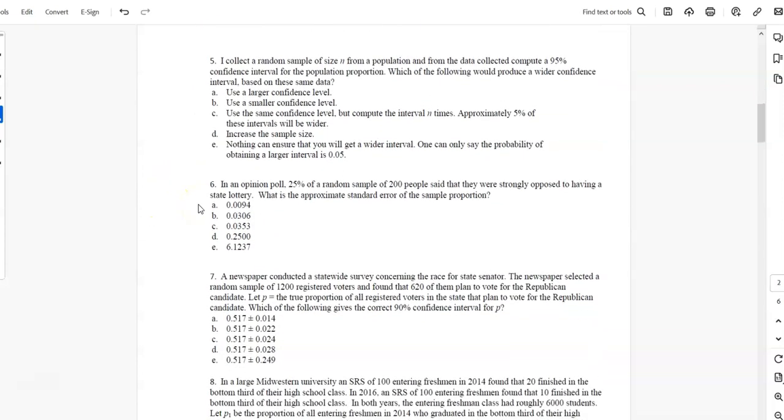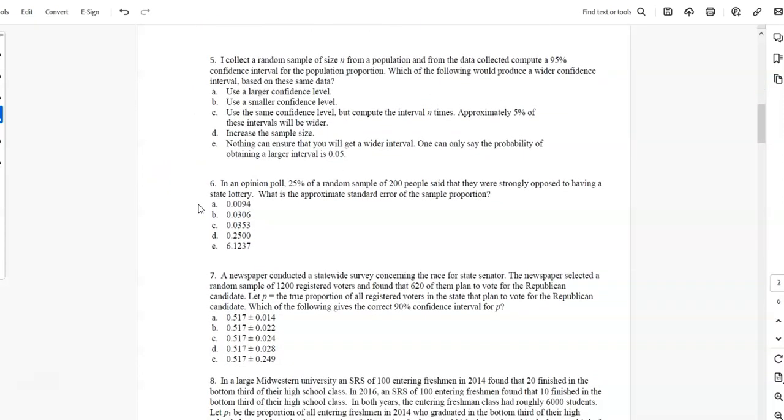That's good. I collect a random sample of size n from a population, and from the data collected I compute a 95% confidence interval for the population proportion. Which of the following would produce a wider confidence interval based on these same data?